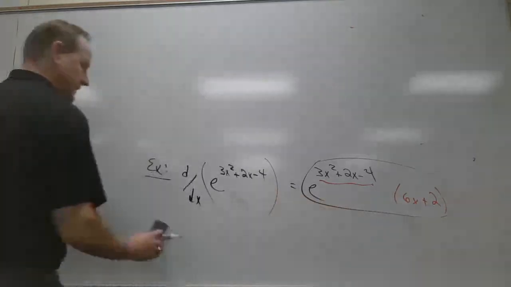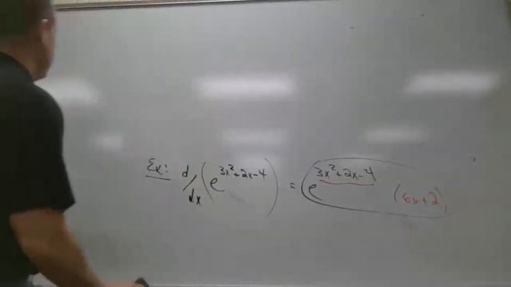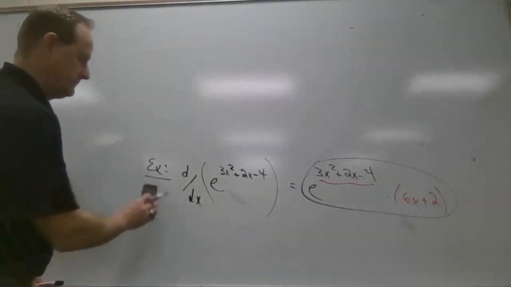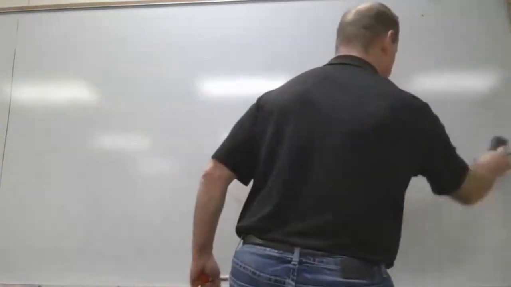This is the slope of the tangent line. So if you're trying to figure out where this equals 0, we could factor that part. All right. Anyway, all good with that? So the derivative of e to the x is e to the x. The derivative of e to a function is e to the function times the derivative of the function. Pretty simple deal.